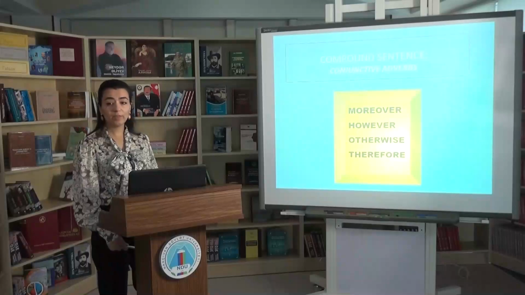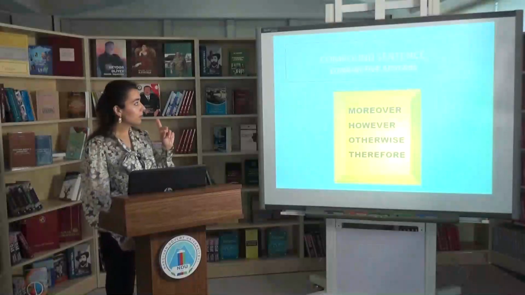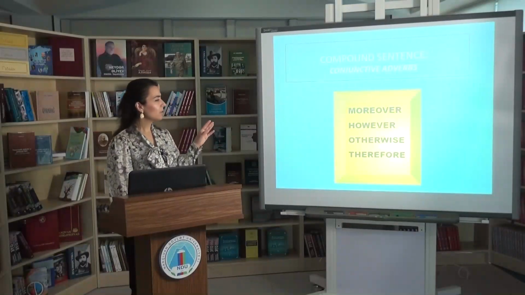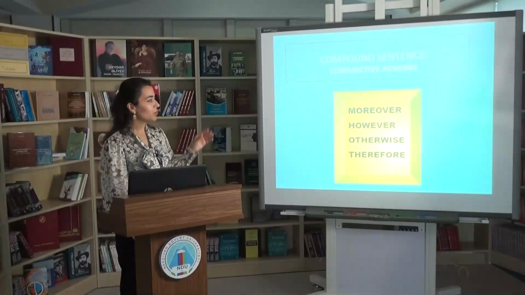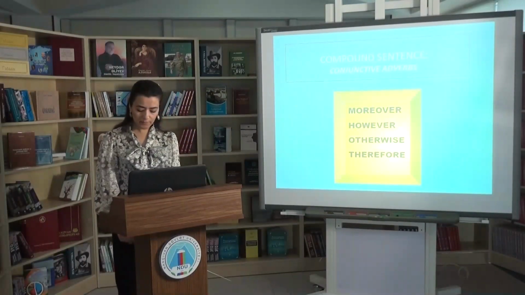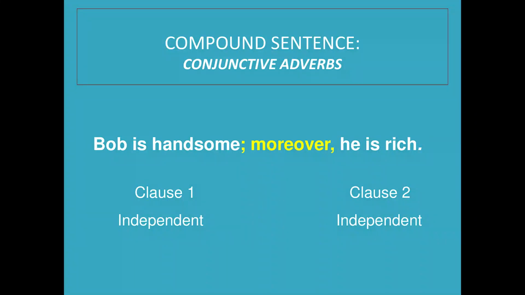Conjunctive adverbs are moreover, however, otherwise, therefore. But I can extend this list. Simply, I have touched on the most common conjunctive adverbs in this slide. Here I have an example for it. Bob is handsome; moreover, he is rich.